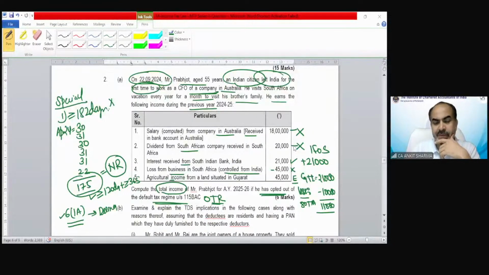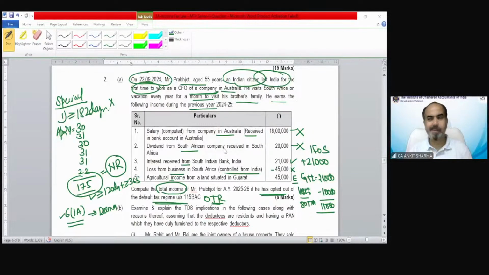Miss Shiffy Mall is saying 21,000. GTI would be 21,000. TI would be 11,000 rupees. Clear? If this is a question of default tax regime, then our total income would be 21,000. That was the only question in our MTP, but what we have discussed, series number 2. Moving on to other cases now.